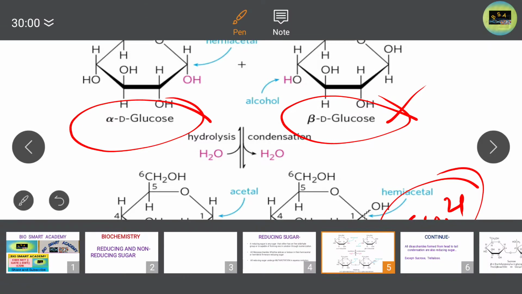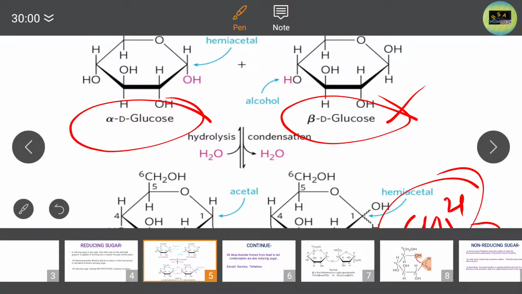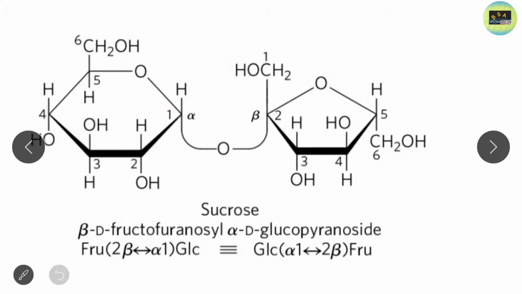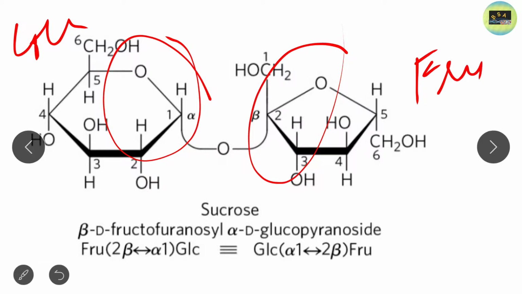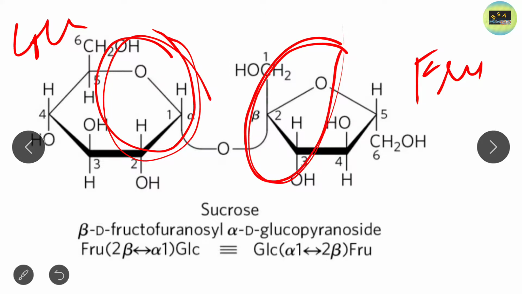But if you look at the structure of sucrose, there is no free aldehyde group, no hemiacetal or hemiketal group, because sucrose is made up of one glucose molecule and one fructose molecule. In glucose no free hemiacetal group is present, and in fructose no free hemiketal group is present.